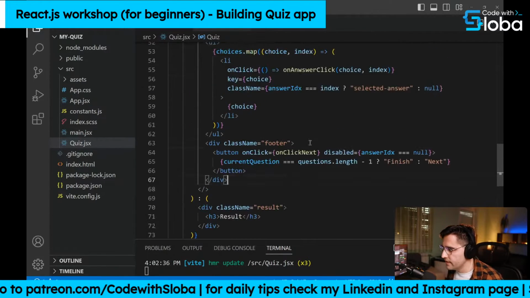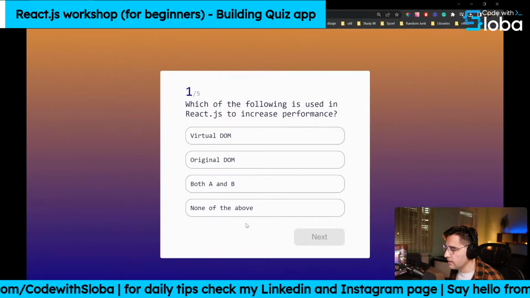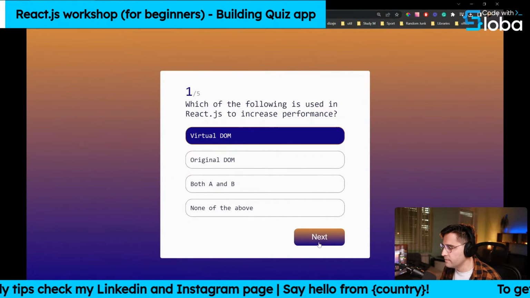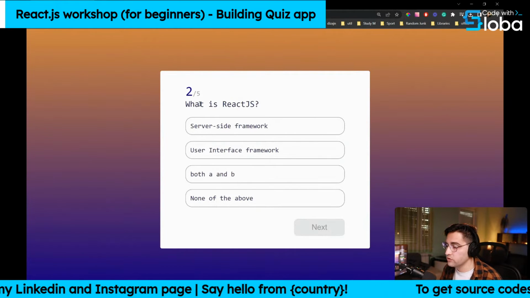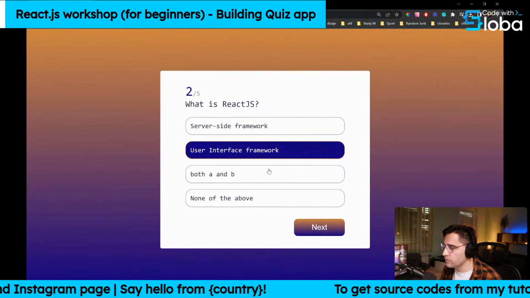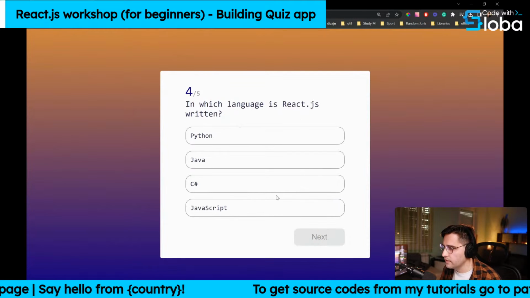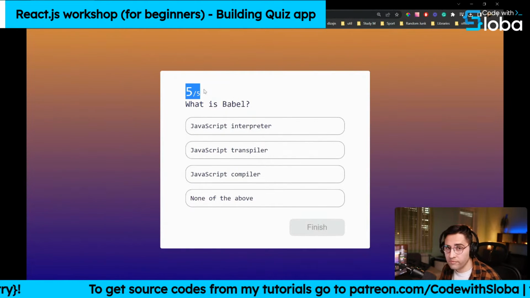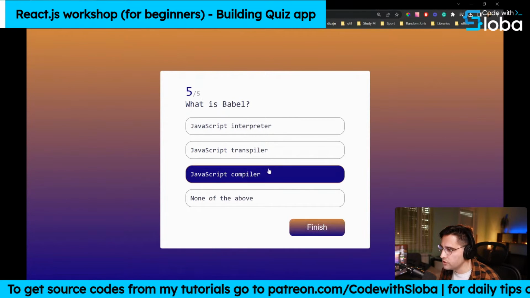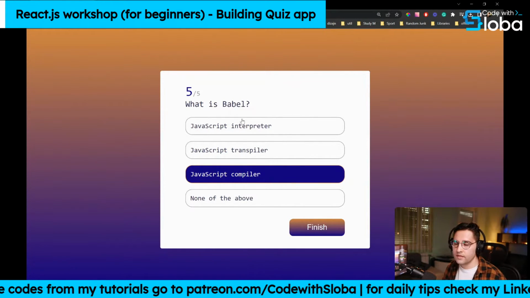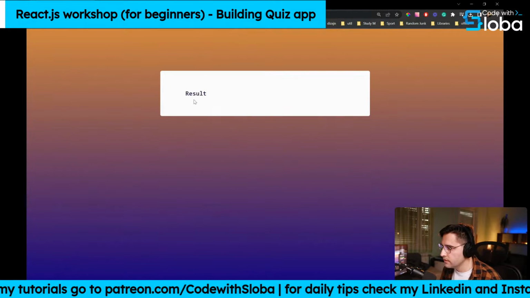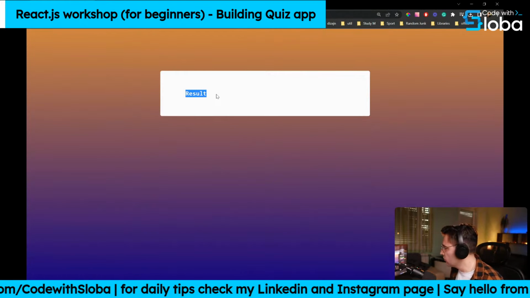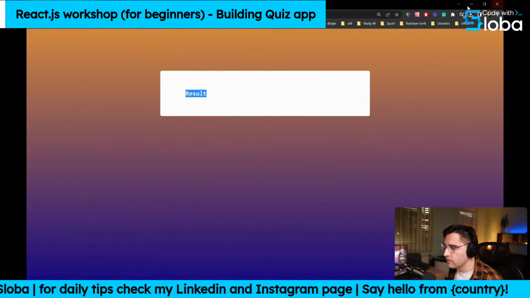So let me save this, and let's try if it works correctly until now. So what we have done is we click on one of the items and click on the next, and we get redirected to the next question, and that works correctly. So we are able to click on the questions, and I'm just randomly selecting questions. And when we get to the fifth one, so we're on the last one, we get the text finish. When you click on it, we should get result. Yes, we get the result div back. So now we need to display all the scores and all the information. Okay, so let's do that.